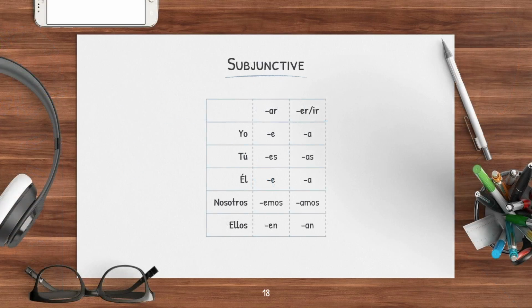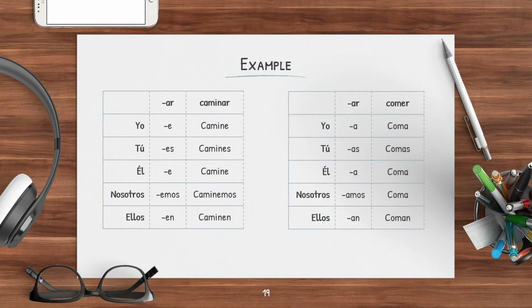So these are the conjugations for the subjunctive tense. So for yo, it was just add the E for the AR verb, and then add the S for the tú. Then for él, it's just the E, then nosotros is emos, and ellos is en. Very similar to the present tense. So an example, the verb caminar.